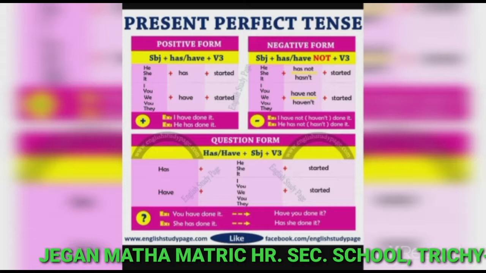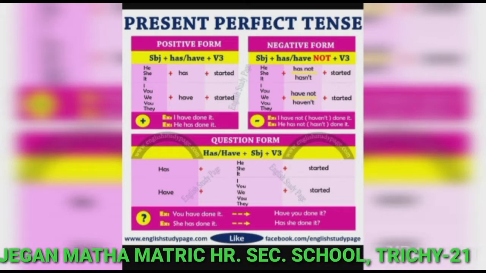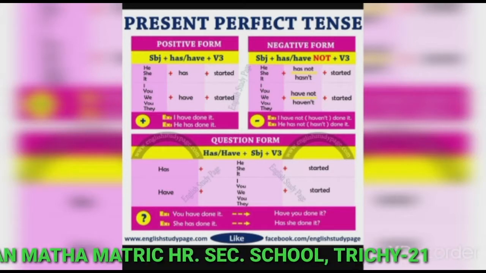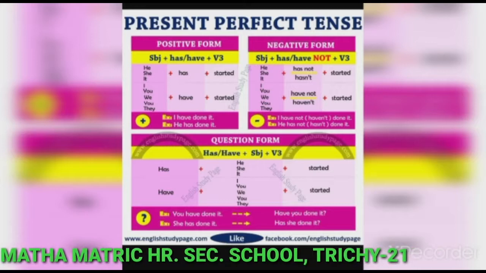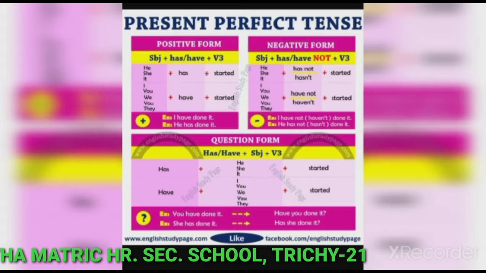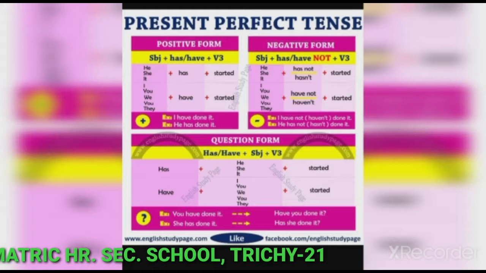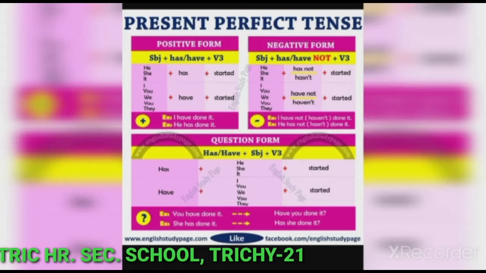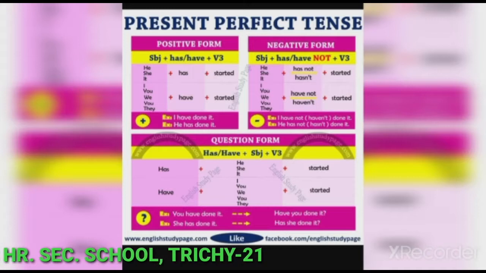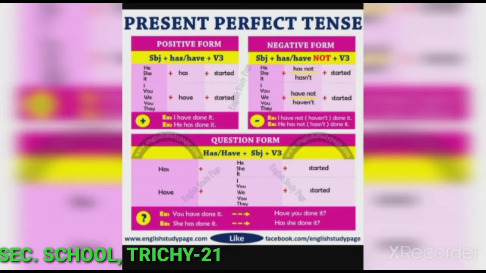For the negative form, for he, she, it, has only. You can use not for the negative form. He has not started. She has not started. Has not is the full form. The short form is hasn't. It hasn't started. I, you, we, they have not started. Verb third form is the past participle.